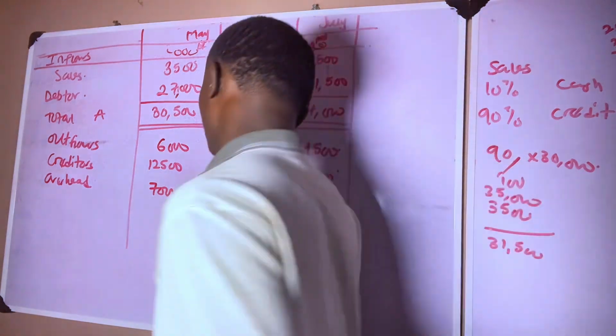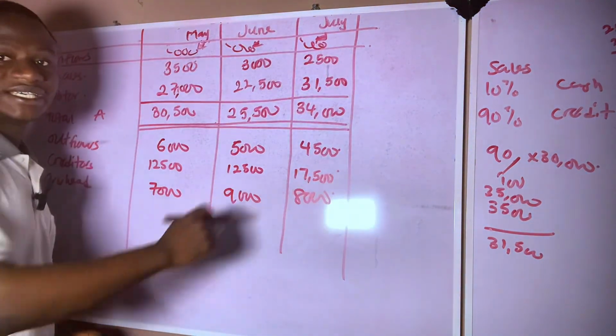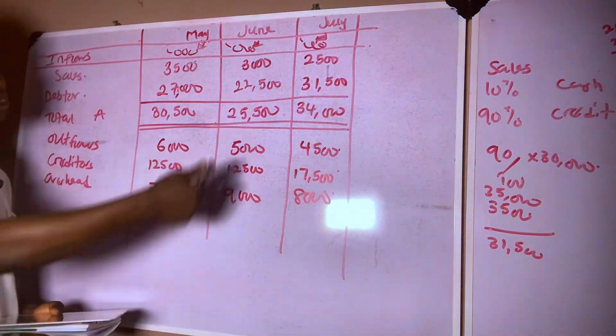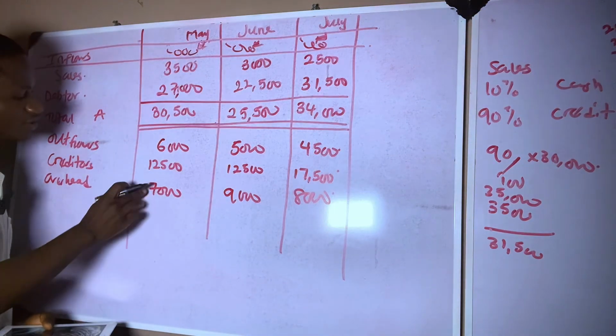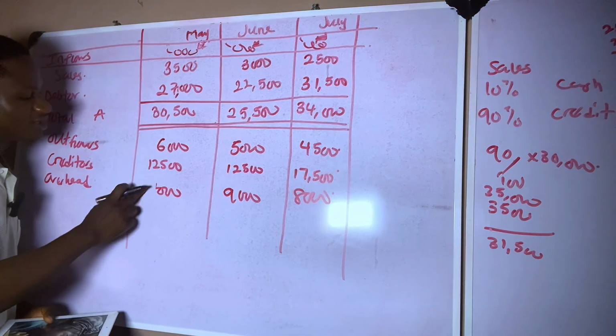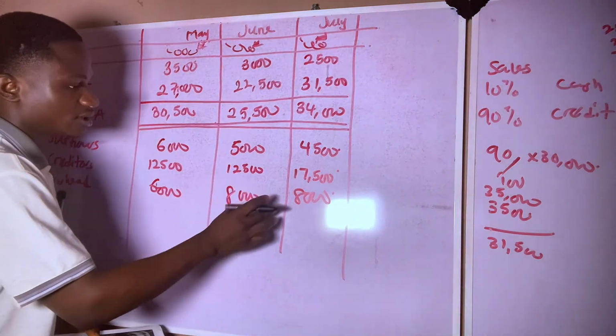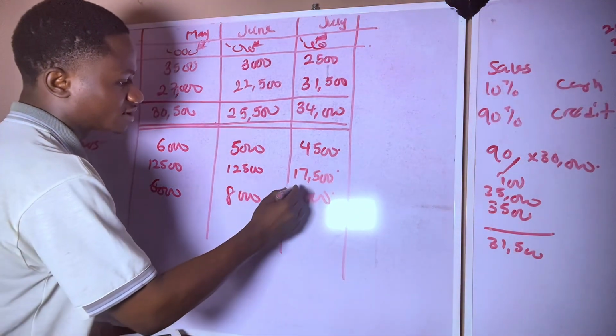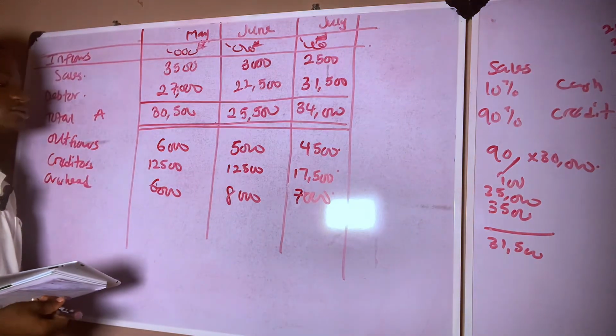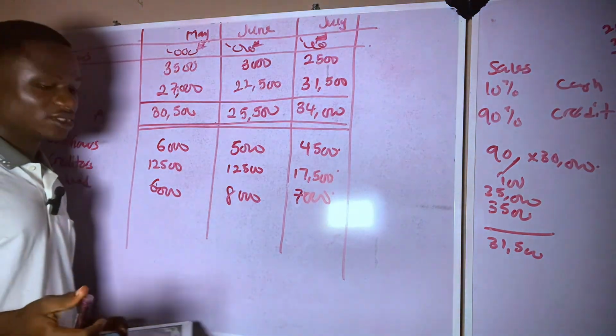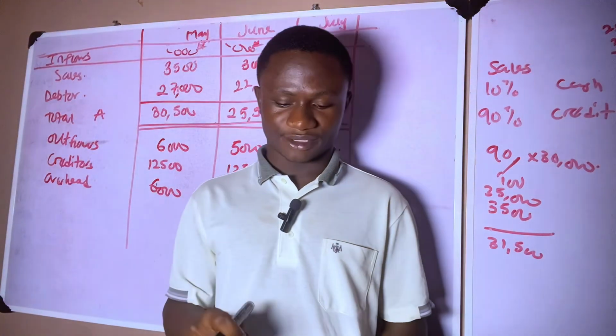So what do we have to do? We need to net off this amount of overhead by 1,000 naira, which is 1 million naira each. So if you net off 1,000 naira from this, you have 6,000 naira. Net off the same thing, you have 8,000 naira. Net off the same thing, you have 7,000 naira as your overhead because you removed the depreciation item.